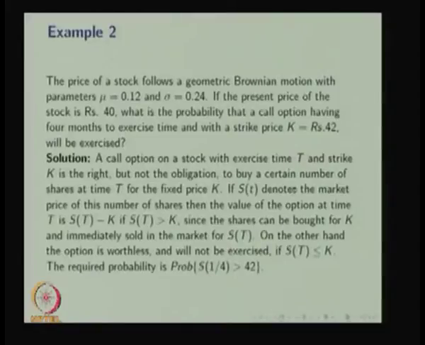If S of t denotes the market price of this number of shares, then the value of the option at time t is S of t minus k if S of t is greater than k. That is, if the price is greater than k, then the value of the call option is S of t minus k, since the share can be bought for k and immediately sold in the market for S of t.